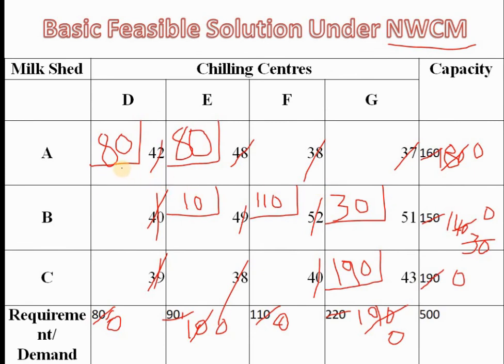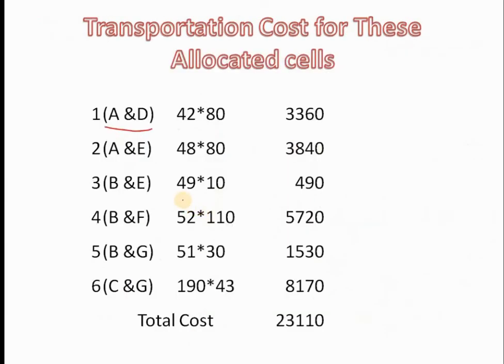Let us give codes 1, 2, 3, 4, 5, 6 to the allocated cells so that we don't get confused. We have calculated for the first allocated cell and the second allocated cell. Now let's calculate for the third allocated cell. 10 is the allocated value, 49 is the cost, so 490.